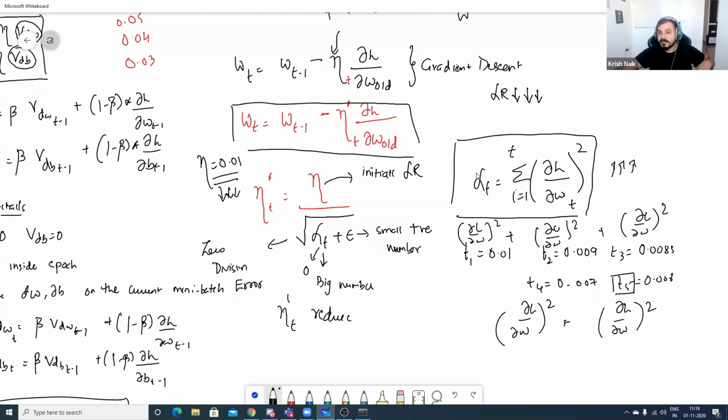And when we add up all these things, alpha of t will definitely be a bigger number. And when I divide by a bigger number, this particular value will be decreasing, right? Because I'm increasing alpha of t. If I divide anything by this, we are definitely sure that our learning rate will keep on decreasing.